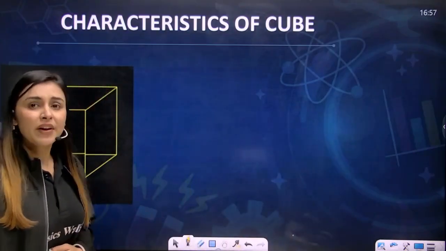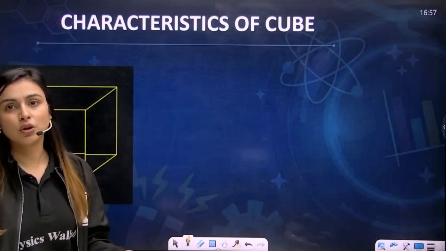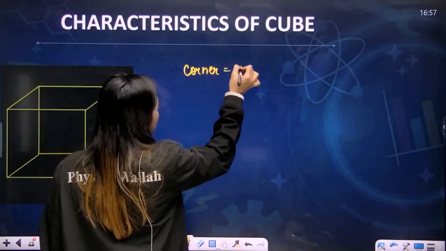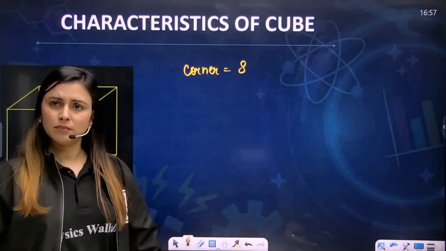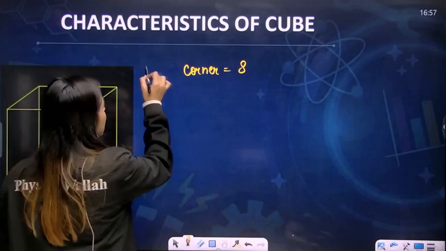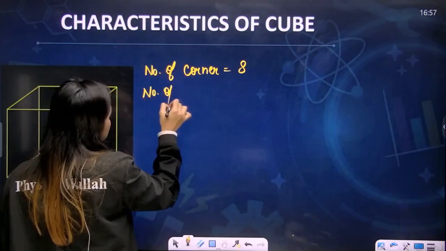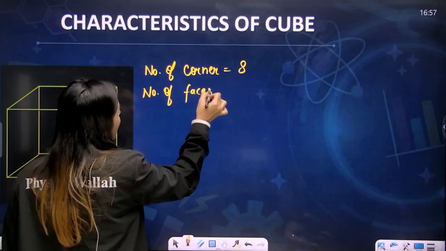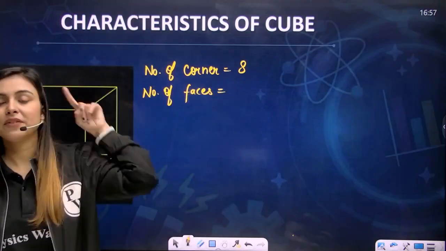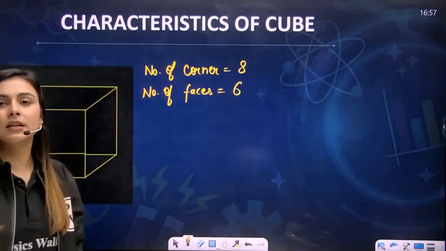If I ask you how many total corners are present in a cube, you will say total corners are 8. No issues. Can I ask you the total number of faces? You have 6 different faces in a cube.